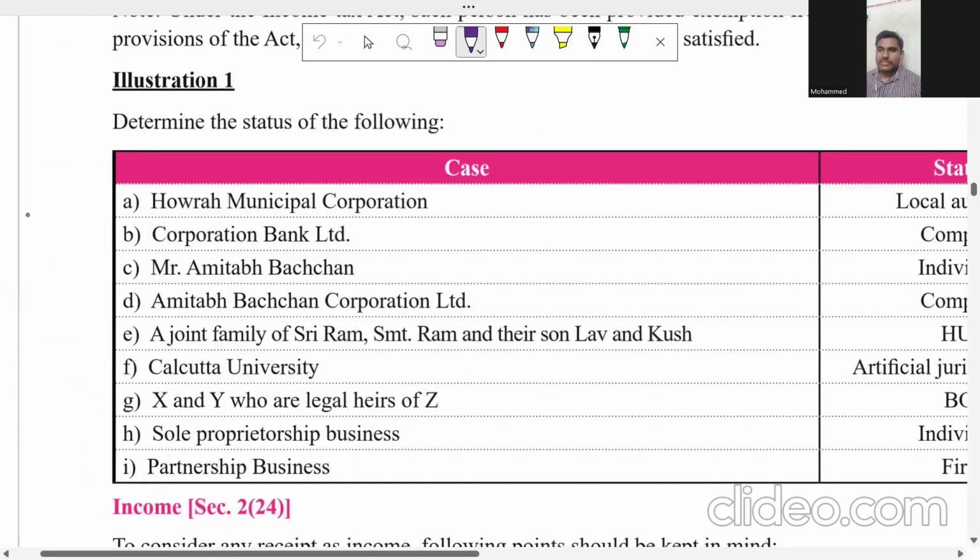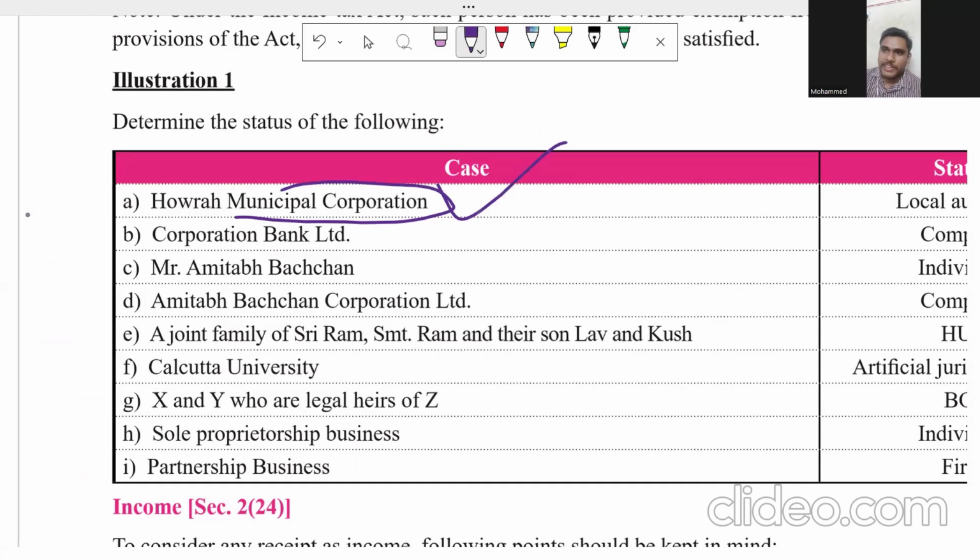So it's a Howrah Municipal Corporation. What is it? I said any municipal corporation comes under the local authority. For example, Mumbai Municipal Corporation, Tamil Nadu Municipal Corporation, Telangana Municipal Corporation. All this comes under the local authority.